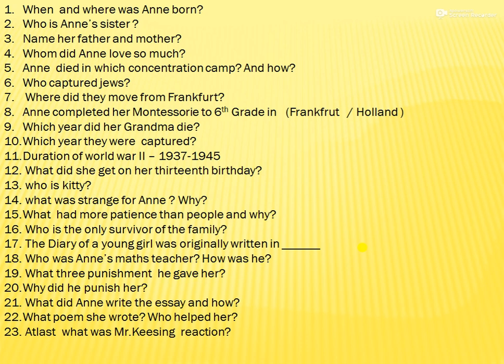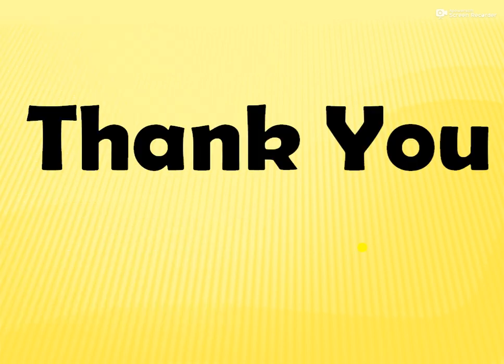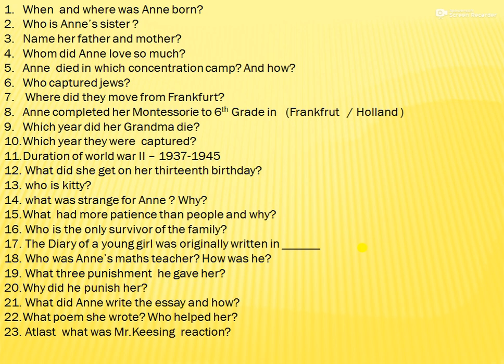Writing a diary for the first time was very strange for Anne because Anne had never written a diary before and she thought nobody would be interested in her writing. And why did she say that paper had more patience than people? Yeah, she said paper had more patience than people because paper is always there for you to let your emotions write down. Who is the only survivor of the family after World War II? Her father, Otto Frank. Diary of a Young Girl was originally written in Dutch. And who was Anne's maths teacher? How was he? Mr. Kissing, and he was very strict.